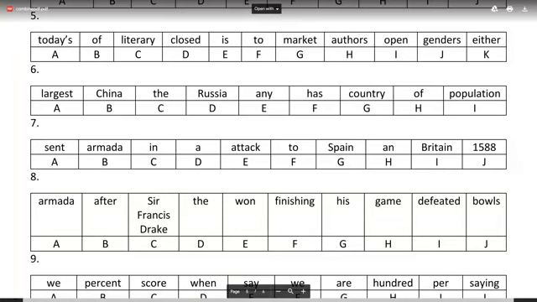Number 8. Let's see who does number 8 fast. Number 8 is: Armada after Sir Francis Drake, the one finishing his game defeated balls.